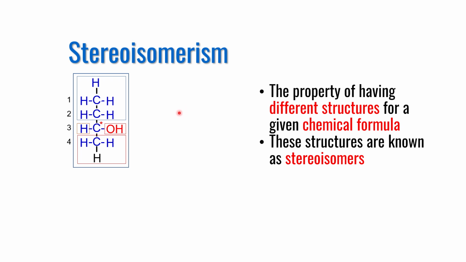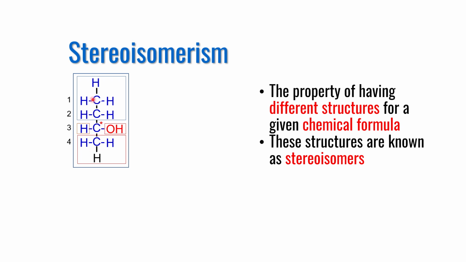Therefore, to understand the concept of stereoisomers or stereoisomerism, let me explain the concept of chiral carbon atom with the help of this 4-carbon compound having an OH group attached to the third carbon. Except for carbon number 3, every other carbon in this molecule has 2 or more hydrogen atoms attached to it.